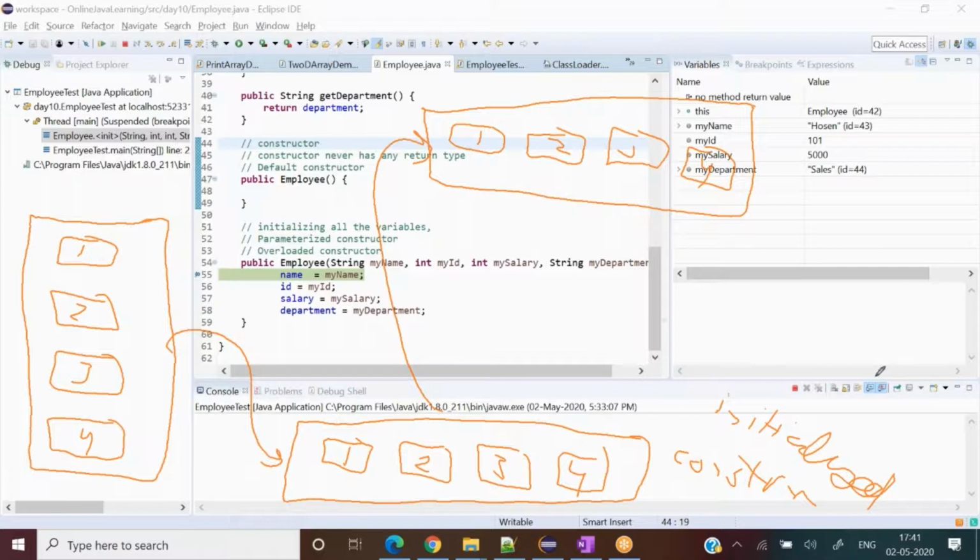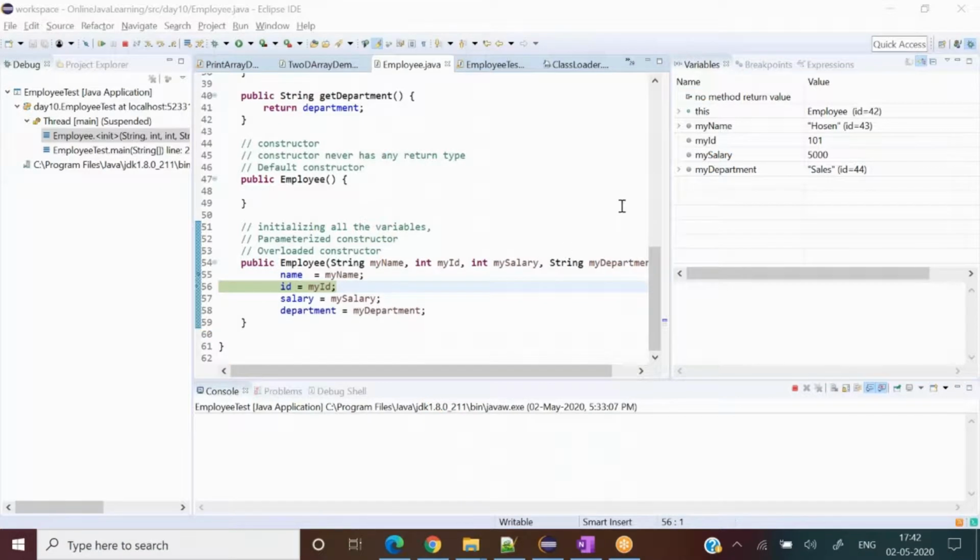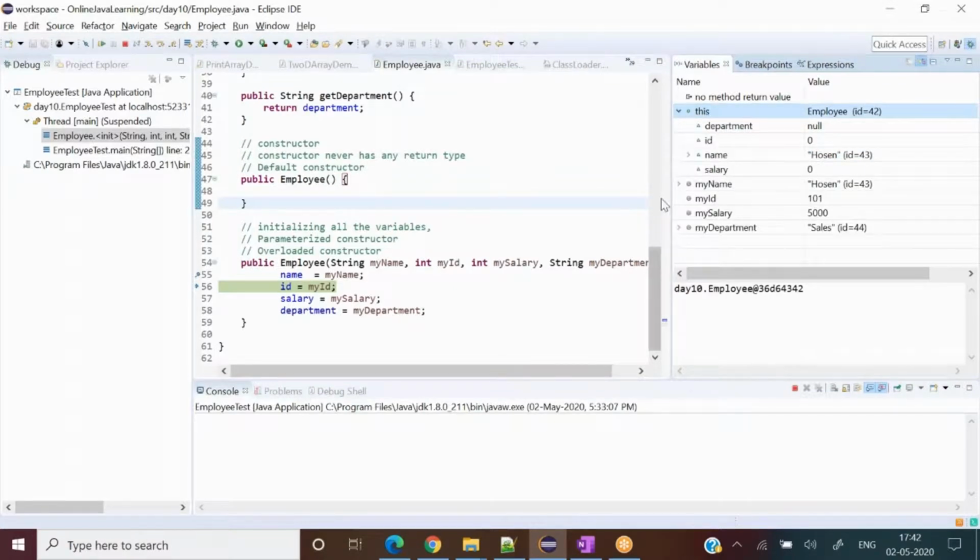If I show you here, if I press F6, see carefully, it will be populated there as well. If I erase all this, then see, if I hover my cursor here, it will show us my name, my ID, my salary, my department, the diagram I showed underneath it. These four are related to the constructor, and these four are related to the instance, and you can also see their default values. Department right now is null, ID 0, salary 0. Hussein is there because I am right now at line number 56. If I press F6 here, this ID will also have the value 101.